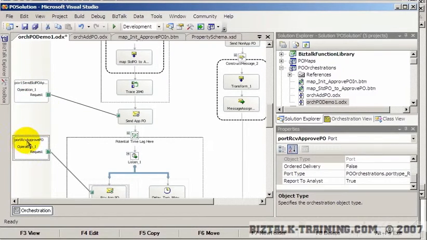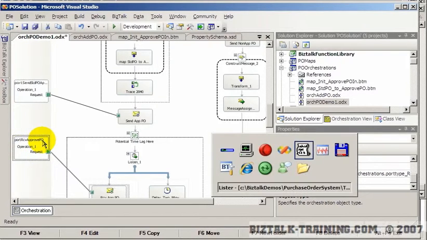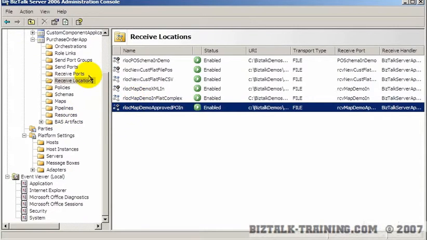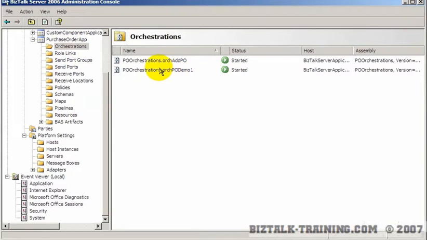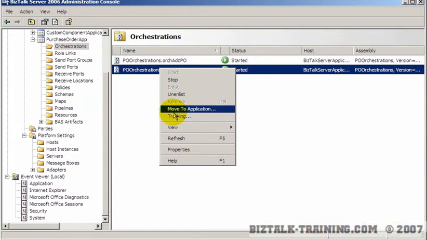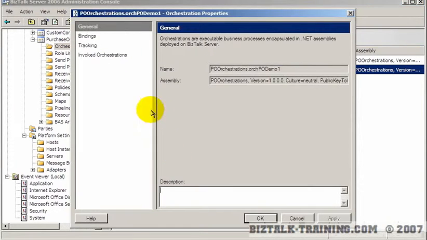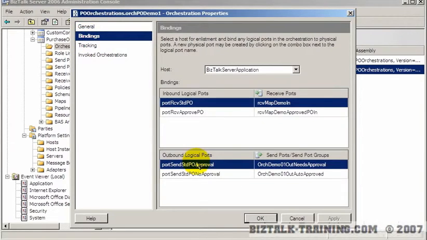So here we got a port called receive approve PO. So when I go back to my orchestration and look at its bindings, properties, bindings, receive map demo approved PON.